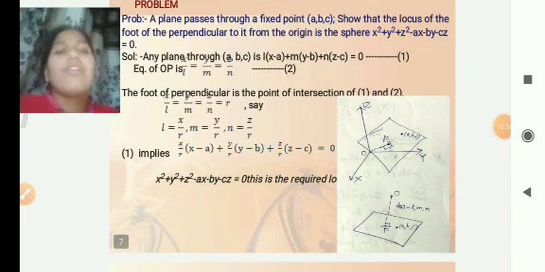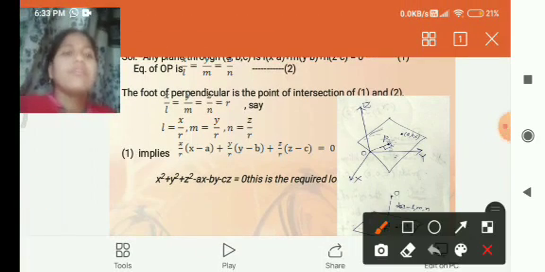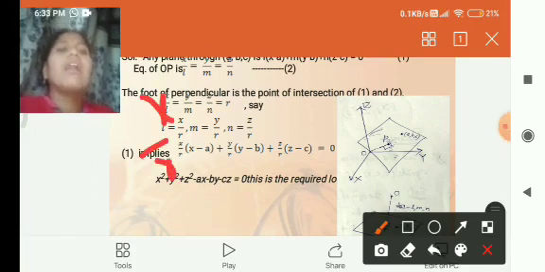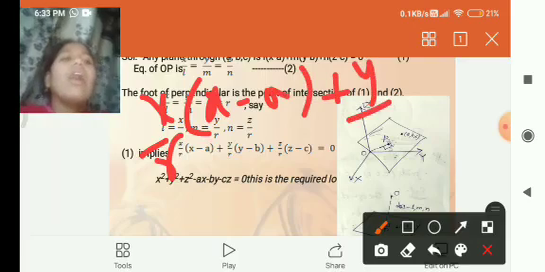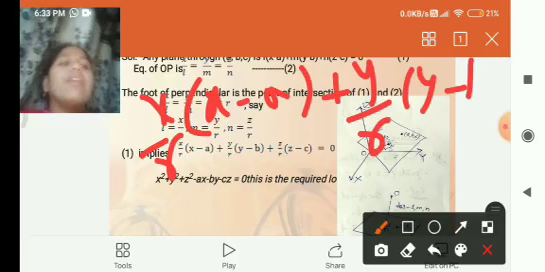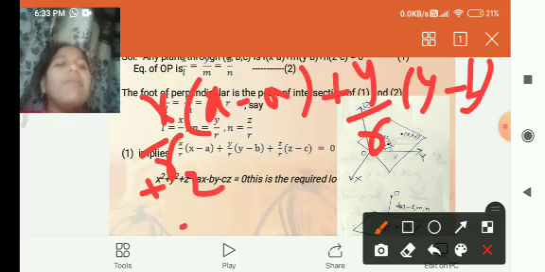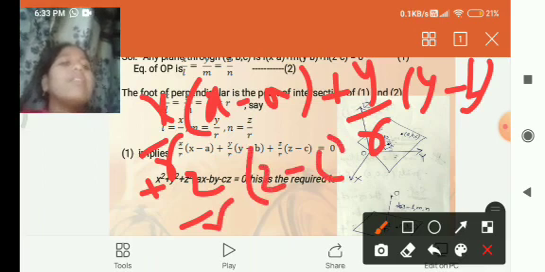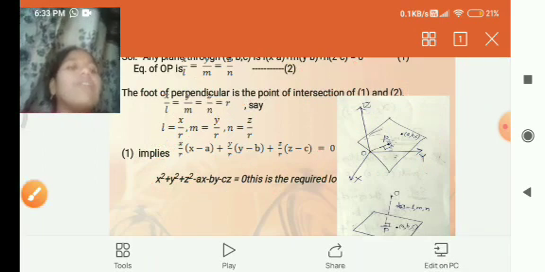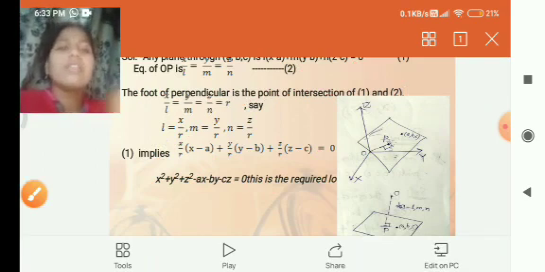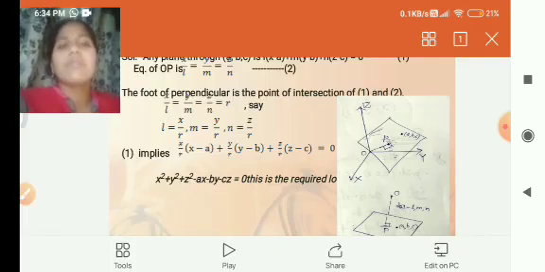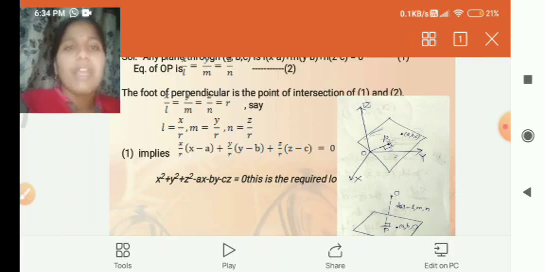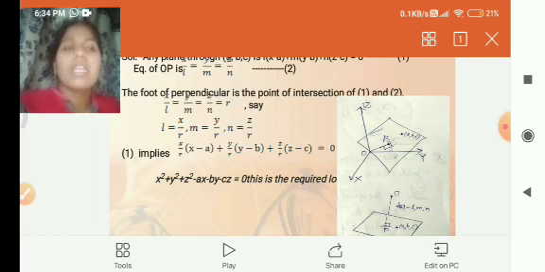We have to get that equation: x by R into x minus a plus y by R into y minus b plus z by R into z minus c is equal to 0. This is the equation we have to get. x by R into x minus a means x square minus ax, plus y square minus by, plus z square minus cz is equal to 0.